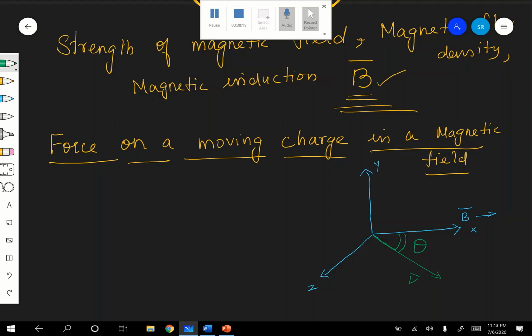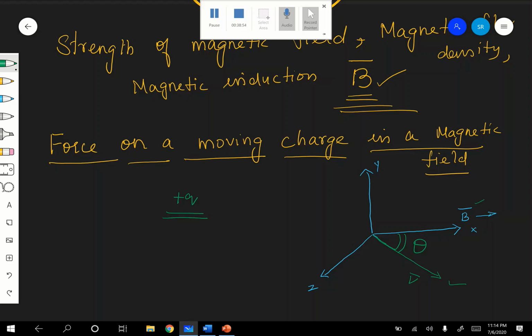Therefore, the force on a moving charge in a magnetic field: here B is along the X direction, and a charge plus Q, a positive charge, is moving in the direction given. This is the direction of motion of the charge, moving with a velocity V.